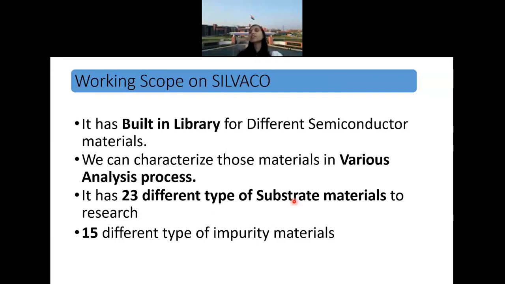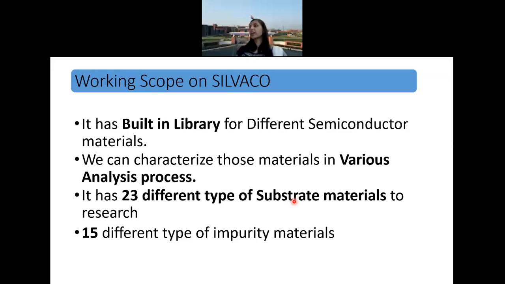That is why it has a rich, I won't say very rich, built-in library, because right now they have introduced graphene or graphene nanoribbon, but with very limited capability. But yes, you can simulate graphene using Silvaco, though it will not be an atomistic simulation. It will again be a 3D simulation. So you can characterize various materials which are there in the library.